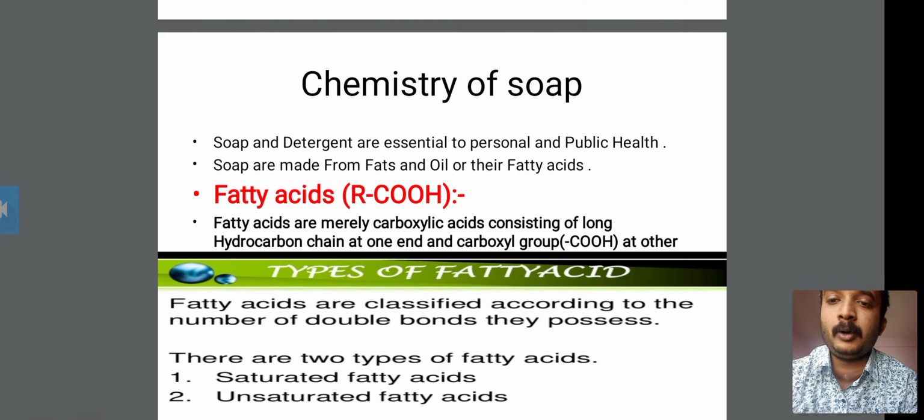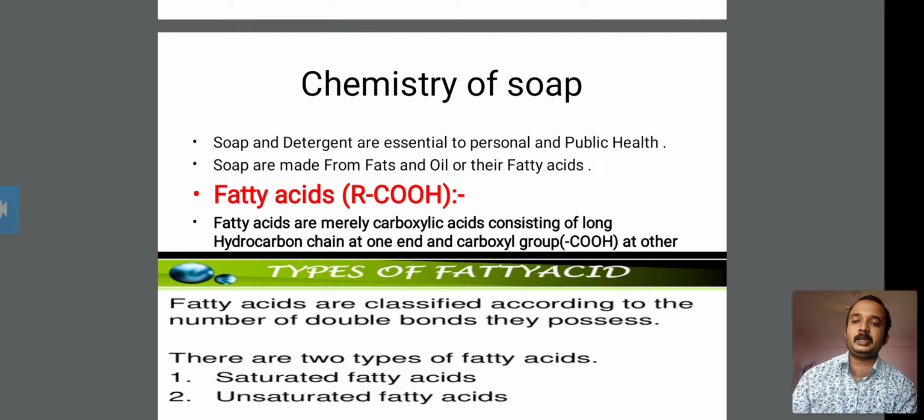At one end of the long hydrocarbon chain is a carboxylic group. So this is the fatty acid.